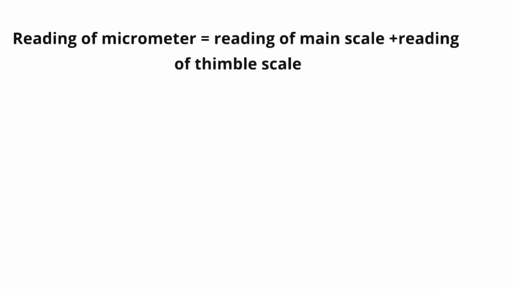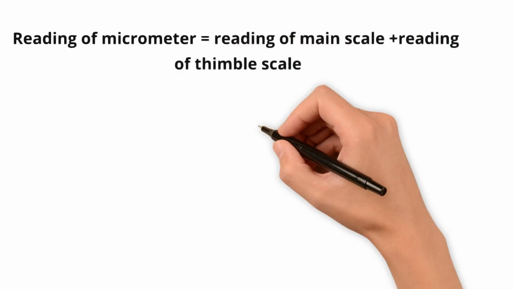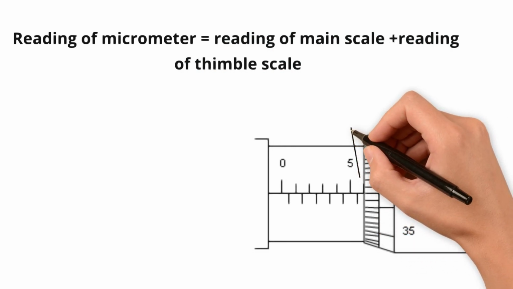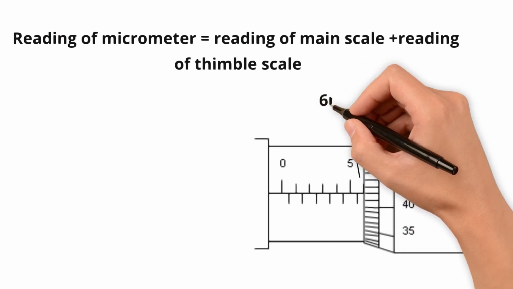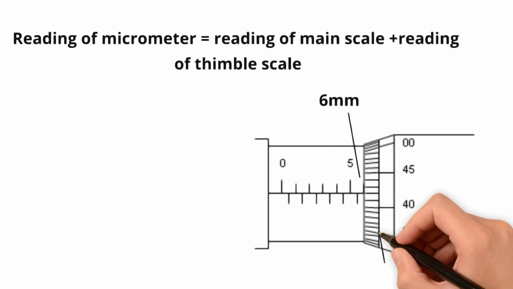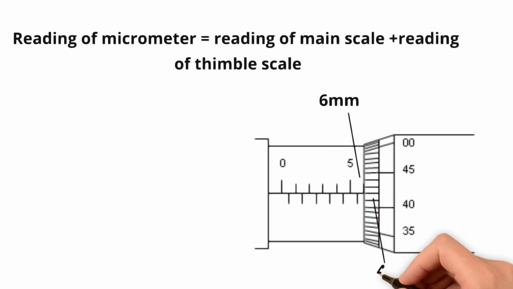As I mentioned before, the least count can be different for different devices, so it's very important that you look at the least count first before actually using a device. Now see this one. After 5 there is the 6 division. The thimble scale meets the main scale reading at 6, and the division for the thimble scale is after 40, 1 to 3 lines, so that will be 43. So main